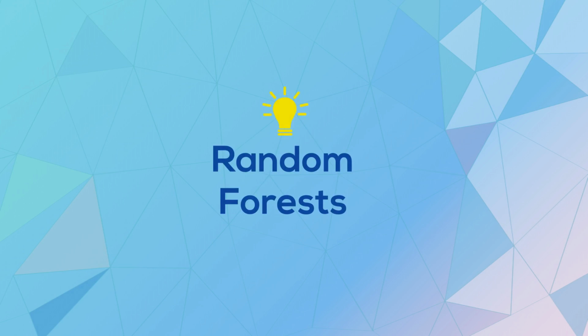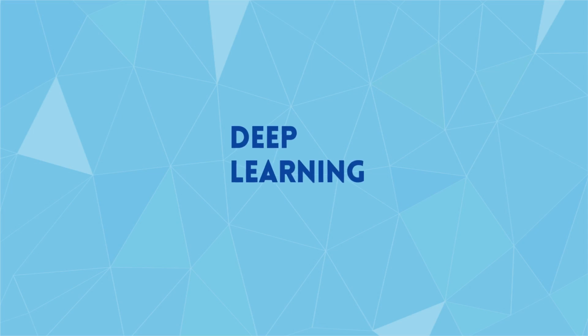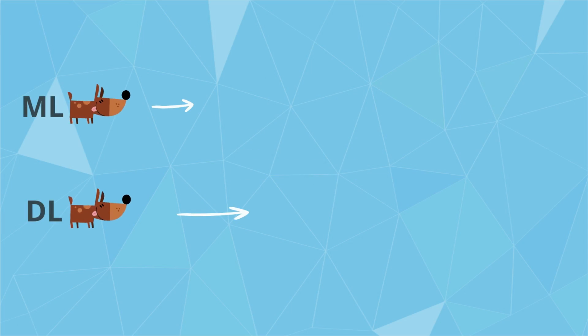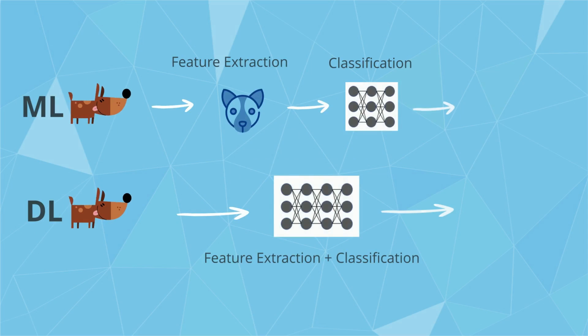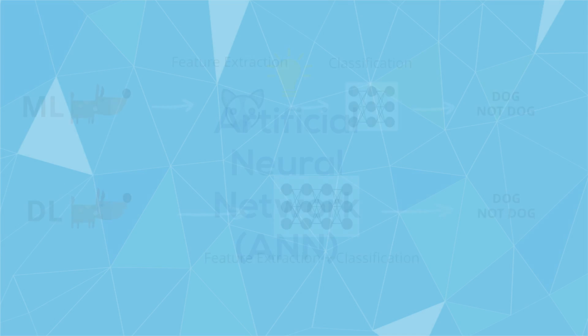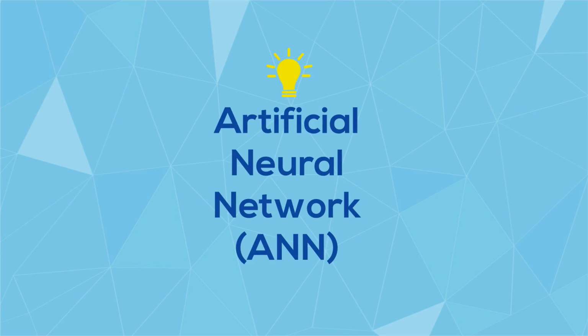We use random forest as feature extraction and then classify the data. Feature extraction and classification are separate operations in machine learning, while deep learning can merge these 2 steps together into one. So in the end, we decided to use deep learning. We use the ANN model as a classifier to predict the data.